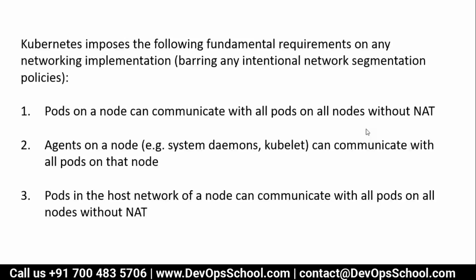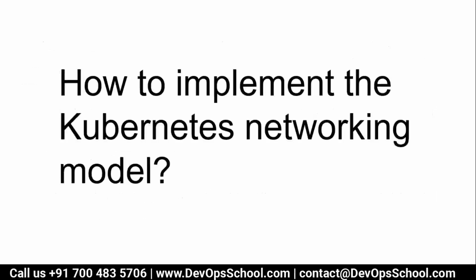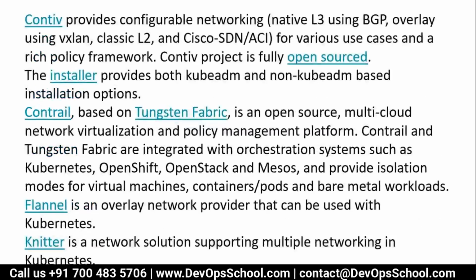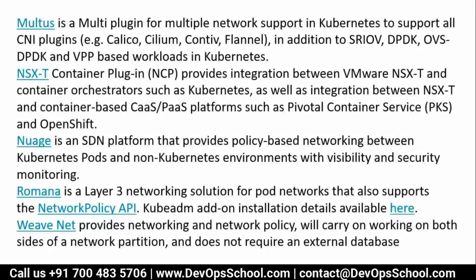So those who satisfy these 3 networking rules, who is allowed to offer the networking services for Kubernetes? Okay. So now, what are the models which are allowed, which satisfy these 3 criteria? These are the models. We call it the Kubernetes networking model. The models include ACI, Calico, Canal, Cilium, CNI-Genie, Contiv, Contrail, Flannel, NATer, Multus, Romana and VMware NSX. So these are the ones which are there.